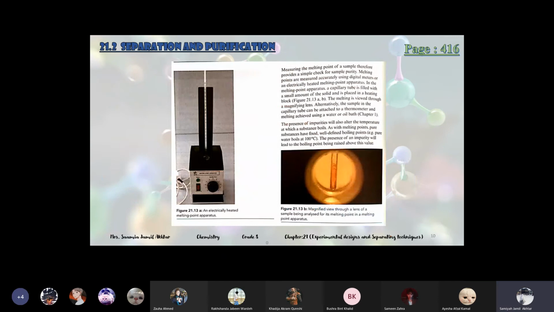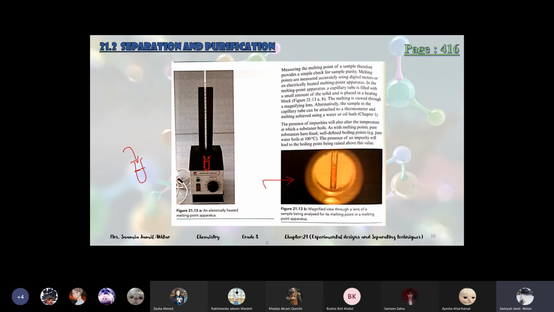Okay, then on the next page there is a diagram of the apparatus which we use for melting point. The melting point apparatus. So this is a simple machine in which there is a thermometer. Inside the machine there is a small hole for a test tube. In this small test tube we will add the substance of which we want to check the impurity, and we will put this test tube inside this device. So there is a small hole where we will put it.